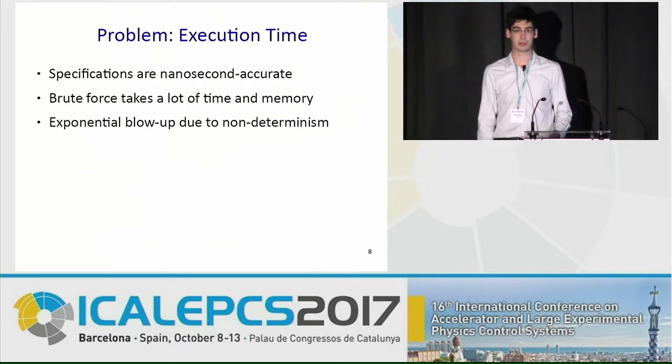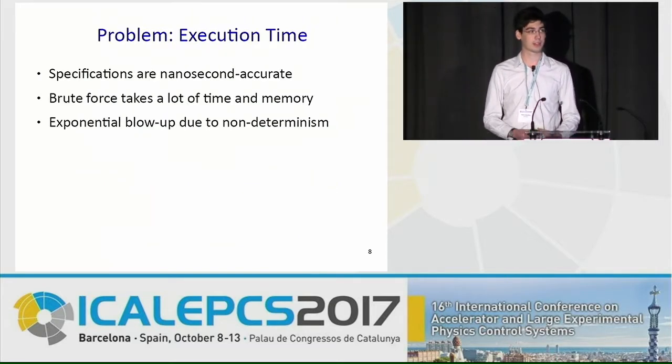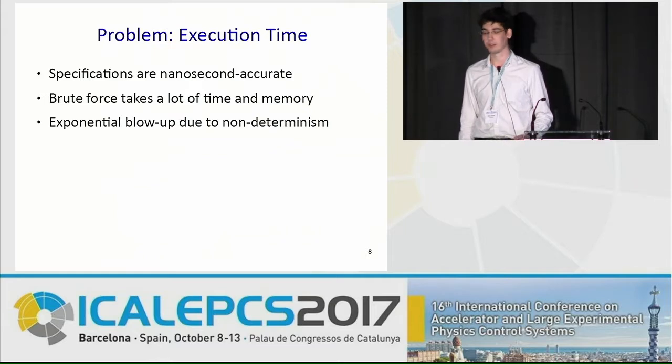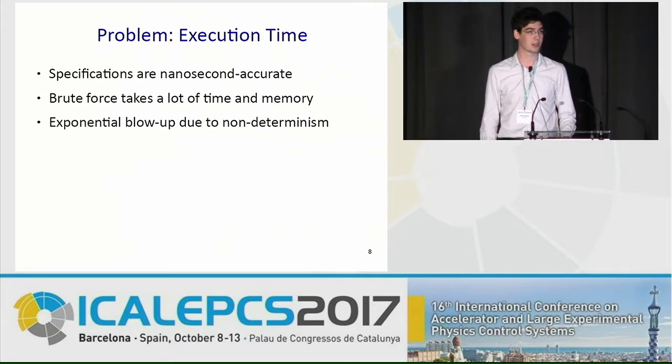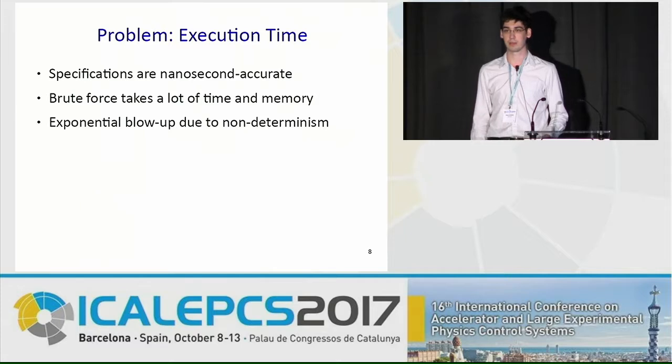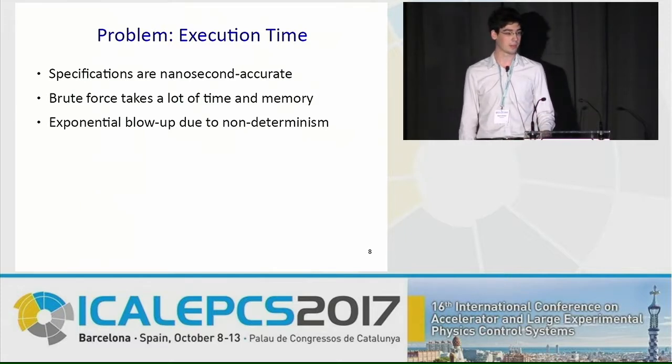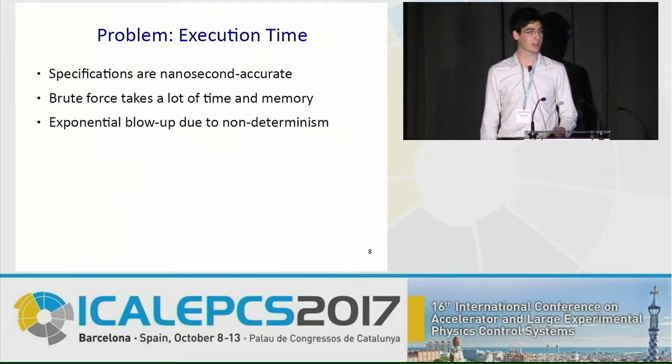There's still one problem we need to solve, which is the time it takes to calculate this whole thing. Because fair specifications are accurate to a nanosecond, just brute forcing the calculation would actually cost us a lot of time and memory. And additionally, since these message sequence diagrams are non-deterministic, we also have an exponential blow-up whenever we leave one of these blocks of the specification.